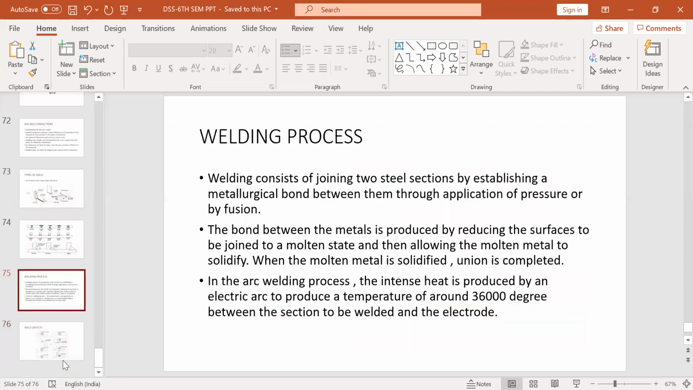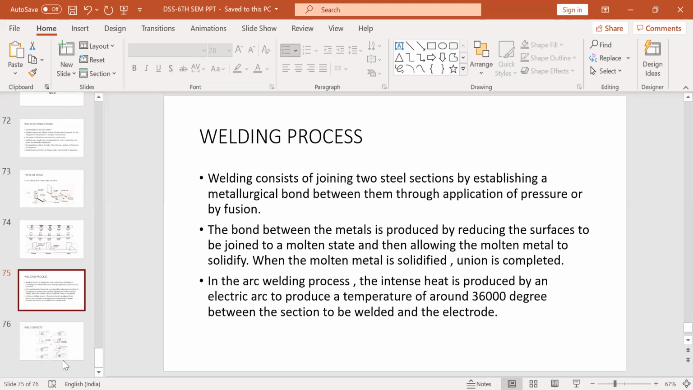Now let us come to this welding process. How is this welding process carried out? This needs to be understood: how you do the welding, how you connect the two members that are being welded. Welding consists of joining two steel sections by establishing a metallurgical bond